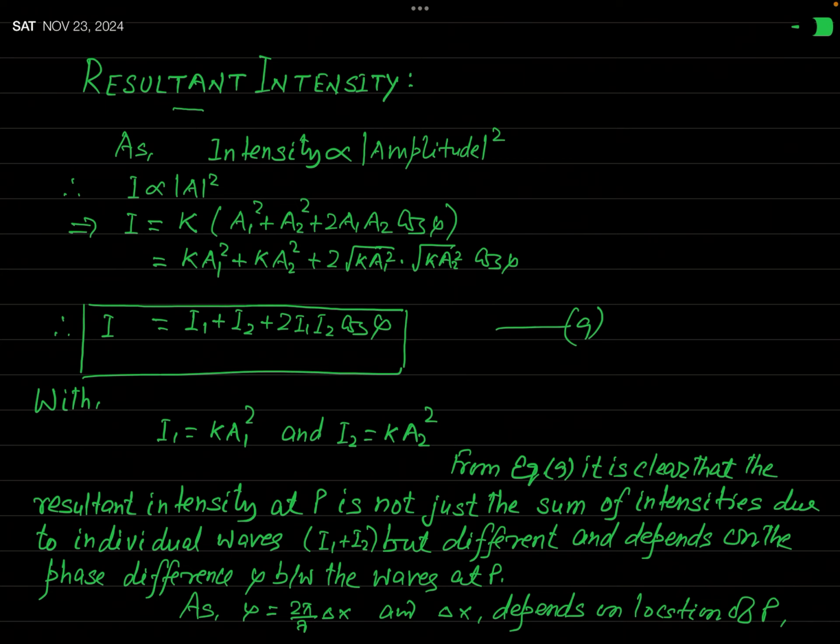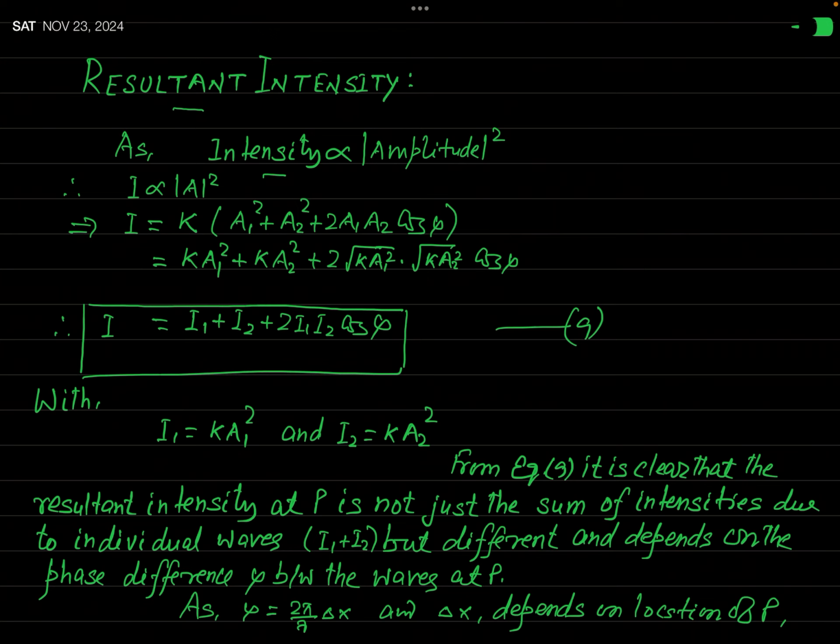Actually, in the case of any wave, the intensity of the wave is always proportional to the square of the modulus of amplitude. Why modulus? The amplitude of a wave may be complex.